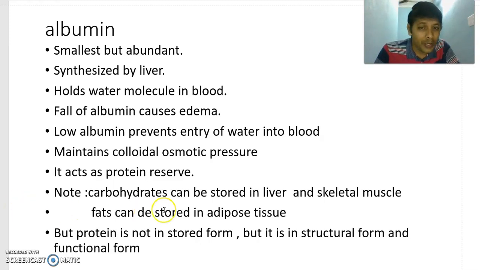Note that down. Fats can be stored in adipose tissue, but our body cannot store proteins.